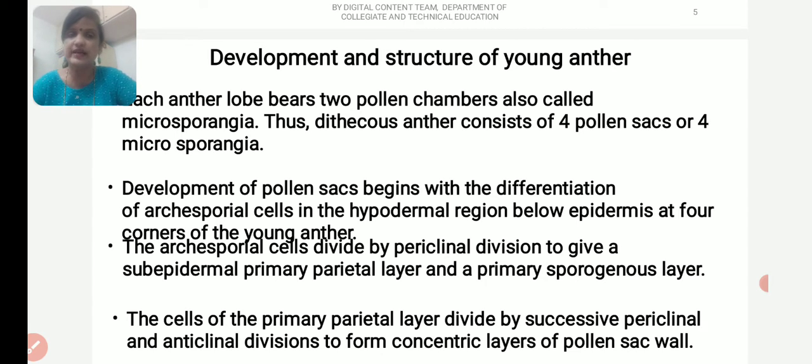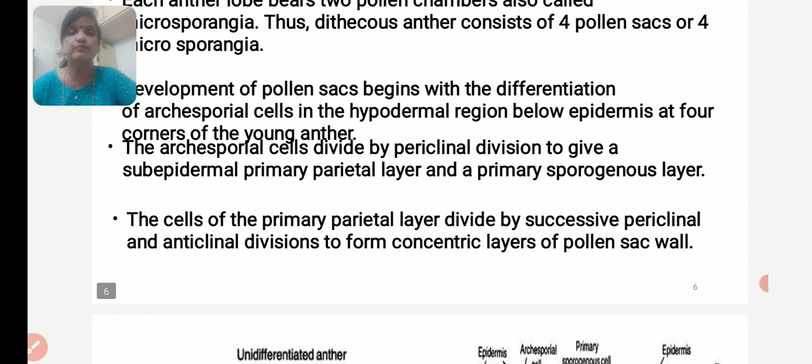Each anther lobe bears two pollen chambers, also called microsporangia. Thus, a dithecous anther consists of 4 pollen sacs or 4 microsporangia. That is why we call it tetrasporangiate. Development of the pollen sacs begins with the differentiation of the archesporial cells in the hypodermal region below the epidermis at 4 corners of the young anther.